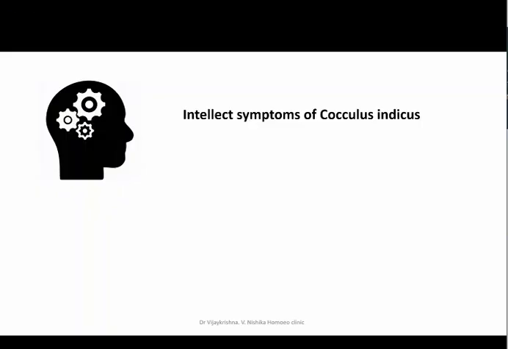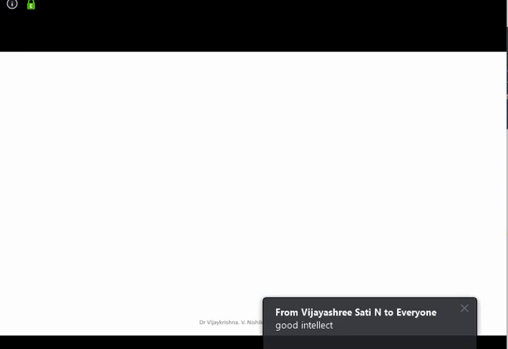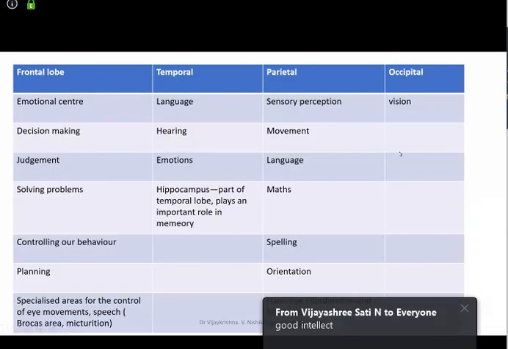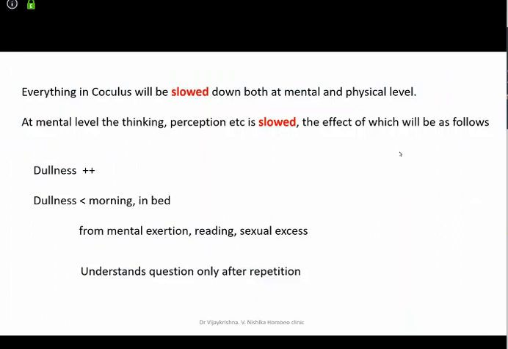Okay, so we'll come to this last part of calculus, the intellectual symptoms. We have discussed the emotional symptoms of calculus. We have the intellect, and of course we have the will. Now what type of intellect do you think calculus will have? We have spent almost 2 hours in understanding the type of intellect. Good intellect, Dr. Vijayashree says.